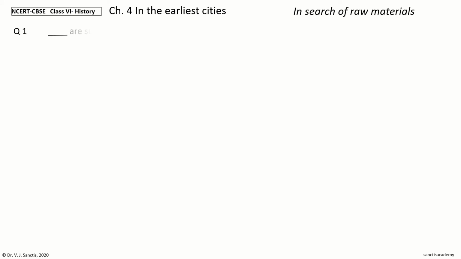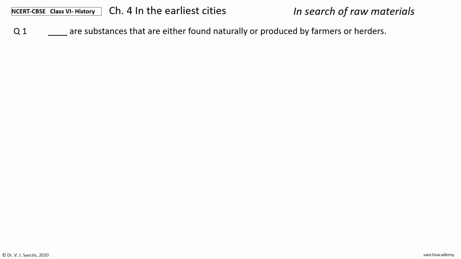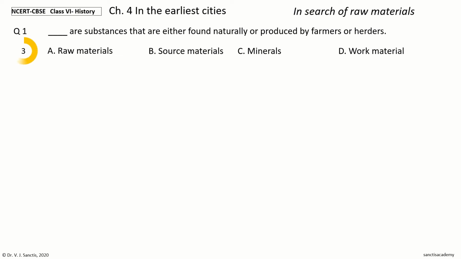Question 1. Dash are substances that are either found naturally or produced by farmers or herders. The options are raw materials, source materials, minerals, work material. Your time to choose. And the answer is raw materials. So, raw materials are substances that are either found naturally or produced by farmers or herders.